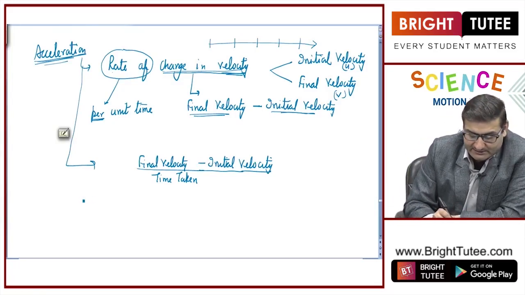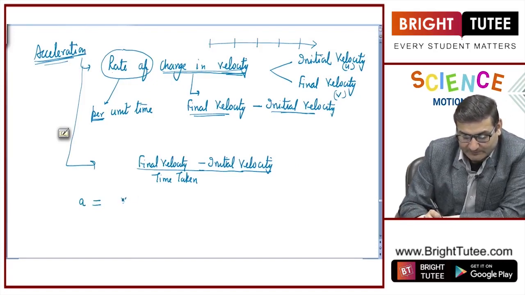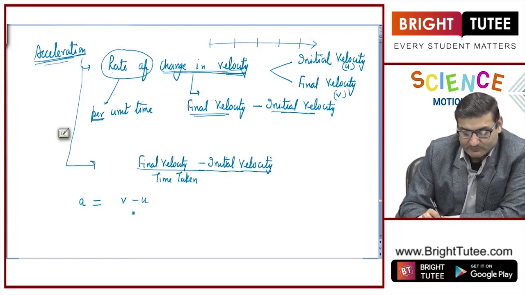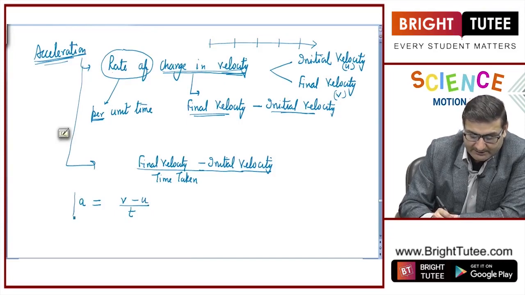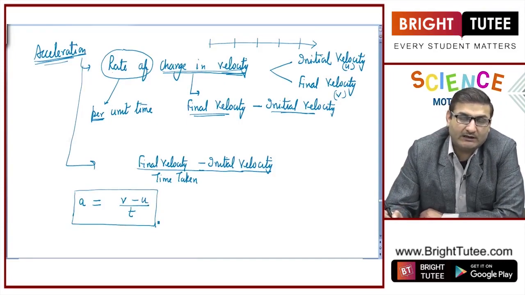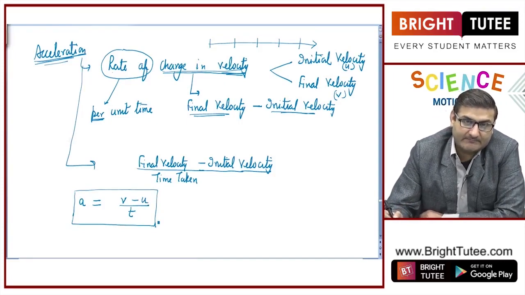This acceleration is represented by small a. Final velocity is represented by small v, initial velocity by small u, and time by small t. So this is the mathematical representation or the formula for acceleration.